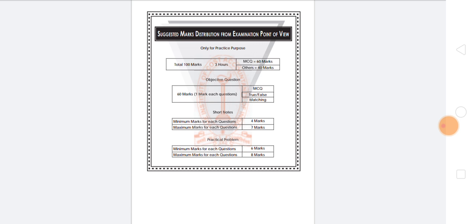Coming to the examination marks distribution: it is 3 hours for each paper. We get 60 marks from MCQs, that is multiple choice questions, and each question carries 1 mark. Then there are true or false questions and match the following. For short notes, the minimum marks for each question is 4 and the maximum is 7. For the practical problem, the maximum is 8 marks and the minimum is 6. This is the previous examination pattern.